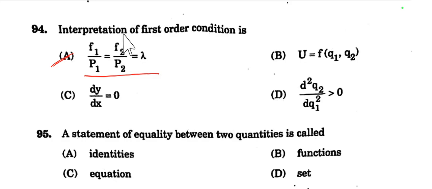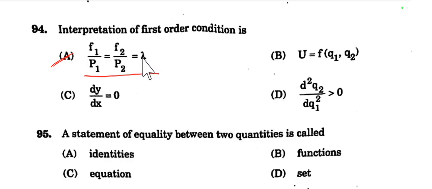Then the interpretation of the first order condition f1 by p1 is equal to f2 by p2 is equal to lambda implies that the marginal utility per unit of cost for each good or factor should be equal at the optimal point. This condition ensures that resources, budget or cost are allocated in such a way that the last unit of expenditure on each good or factor yields the same additional benefit or return.